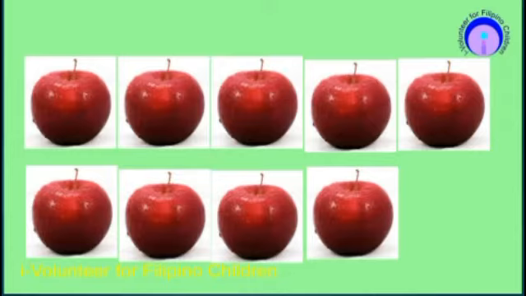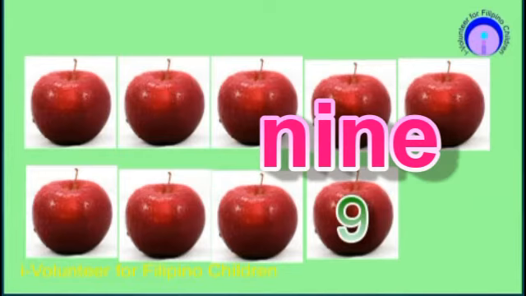How many apples can you see? 1, 2, 3, 4, 5, 6, 7, 8, 9.